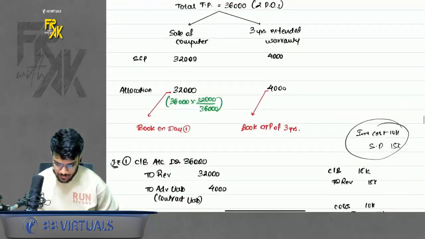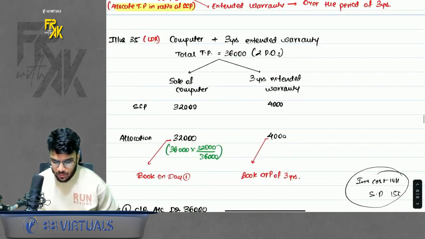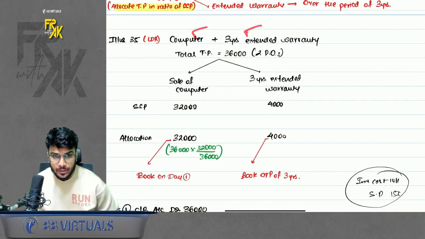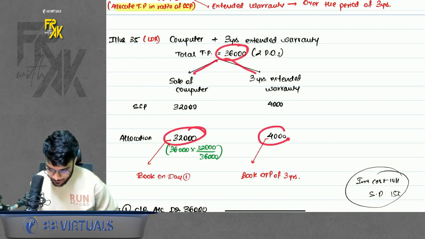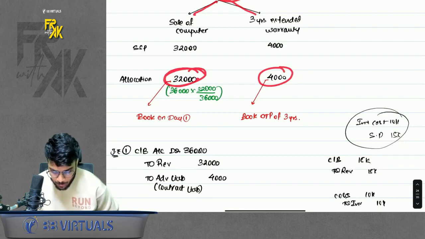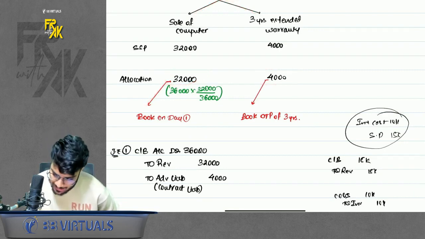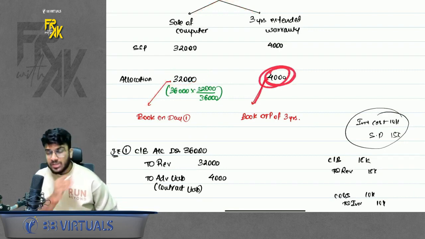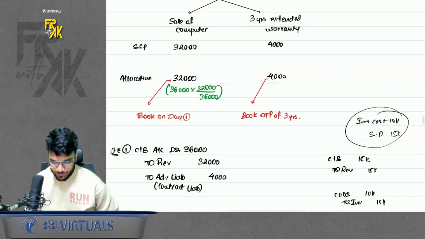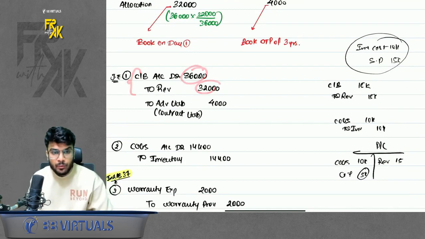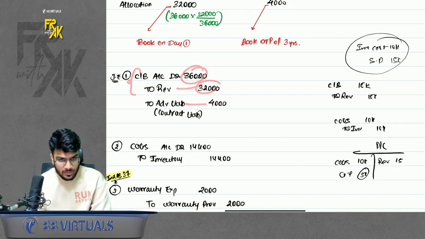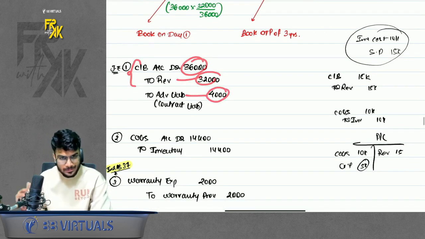Simple. So first of all, you will say that you are receiving 36,000. There are 2 POs here, one for the computer and one for the extended warranty. Whatever you receive, bifurcate between these 2 POs in the ratio of SSP. Whatever is allocated to the computer, book on day 1. Whatever is allocated to the extended warranty, you will book across 3 years because the warranty is of 3 years. So how to pass the revenue? Cash/bank 36,000, to revenue 32,000, and to advance 4,000. This advance you will book across 3 years.